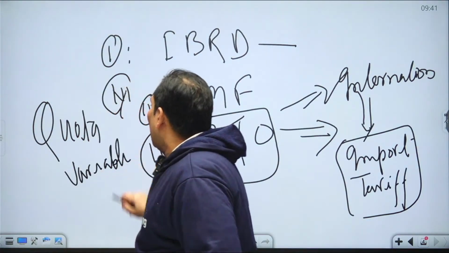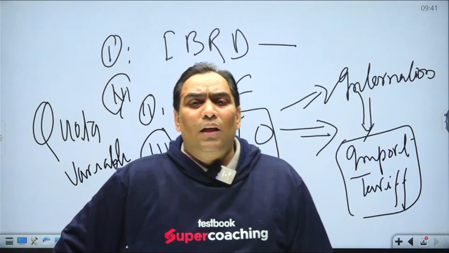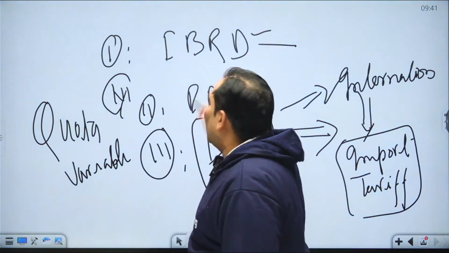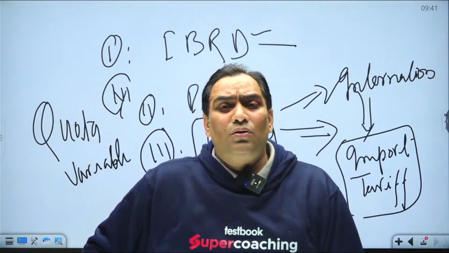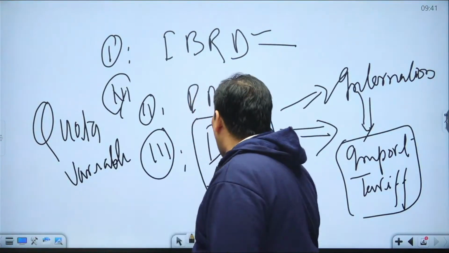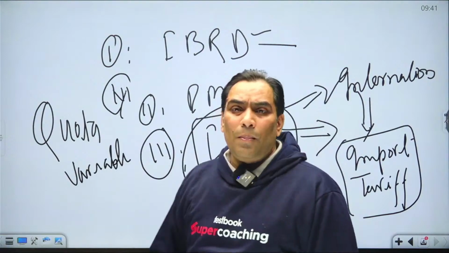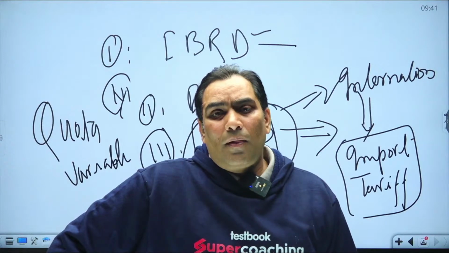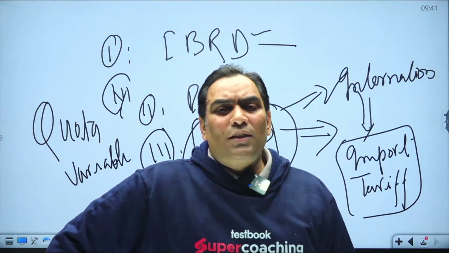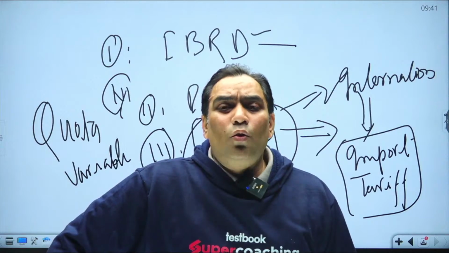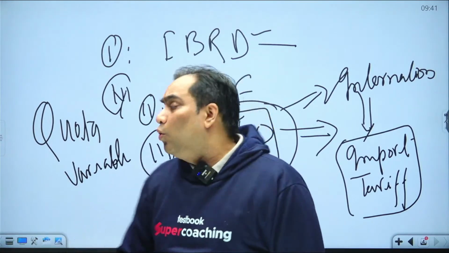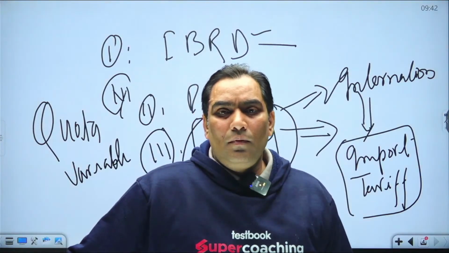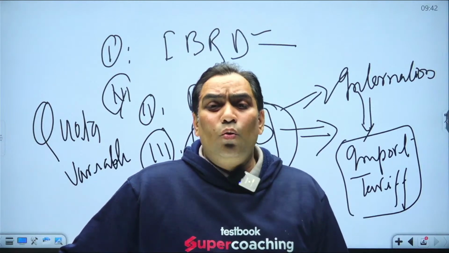So what happened in the Bretton Woods conference was that these two institutions, IBRD and IMF, materialized, but the ITO was not materialized because of resistance from the USA. The USA was not ready, and took a long time to decide whether they were going to be part of the ITO or not. That means the USA Congress did not ratify it.